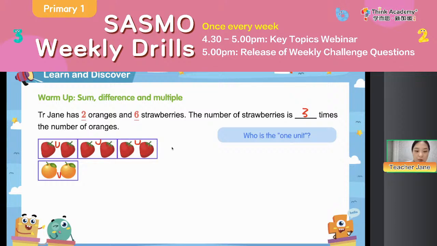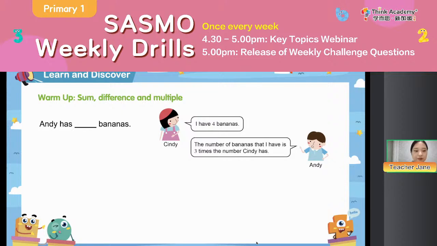If we want to show how many strawberries there are, we can just use 3U to show the strawberries, and 1U to show the oranges, okay? So everyone, we can see the bar model can also help us when we are doing the multiple relationships, right? Okay, so everyone, this time let's move on.